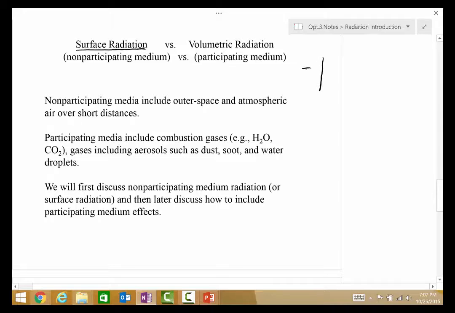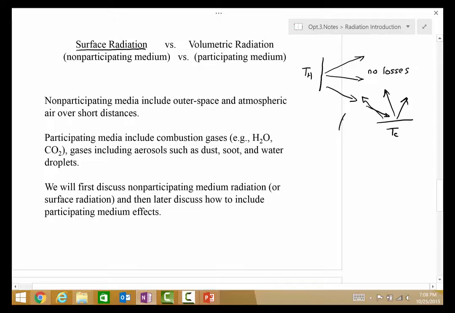So if I had a hot surface and a cold surface over here, all the photons or radiation that would take place from this hot surface, say, to the cold surface, and the cold surface is of course radiating also, we say that there is no attenuation, so no losses in the surface radiation problem. So it's called a non-participating medium.